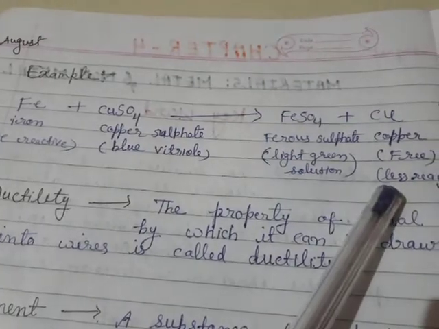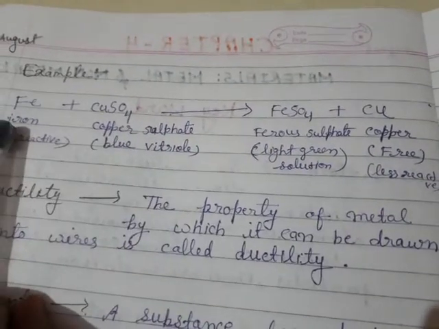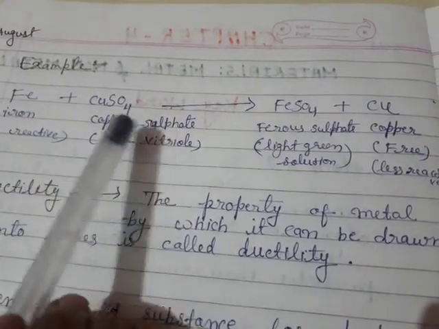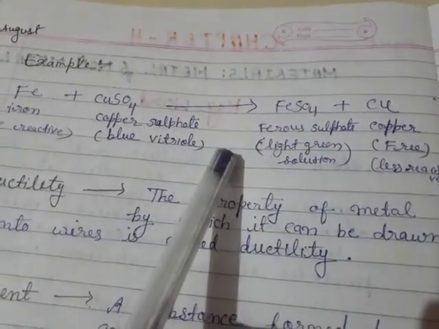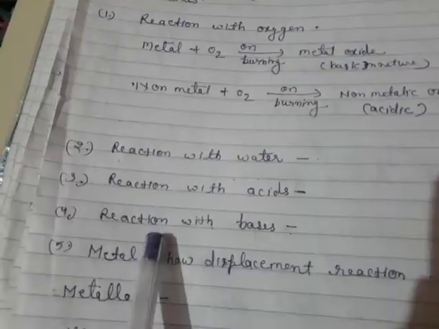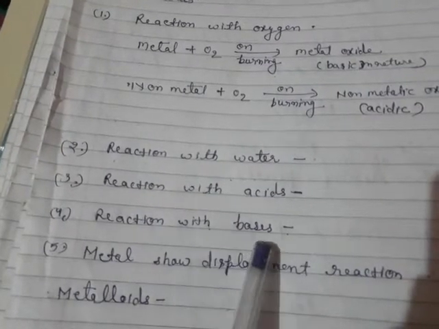Copper is less reactive. Iron is more reactive. So copper is displaced by the iron. It's a displacement reaction.